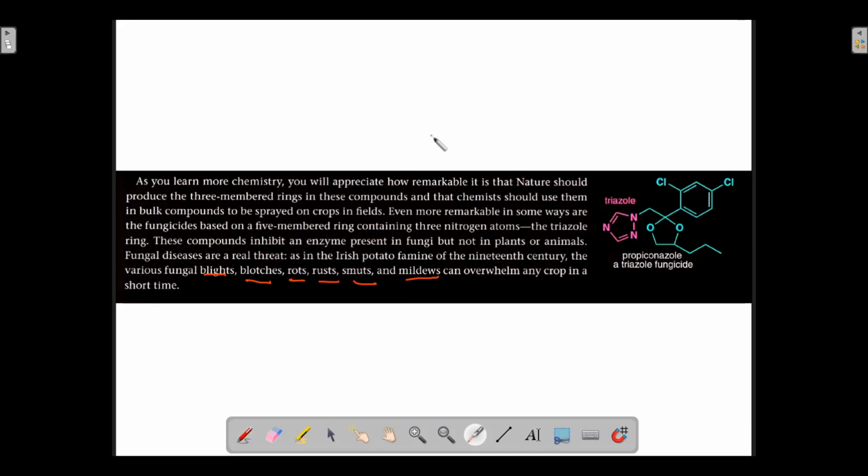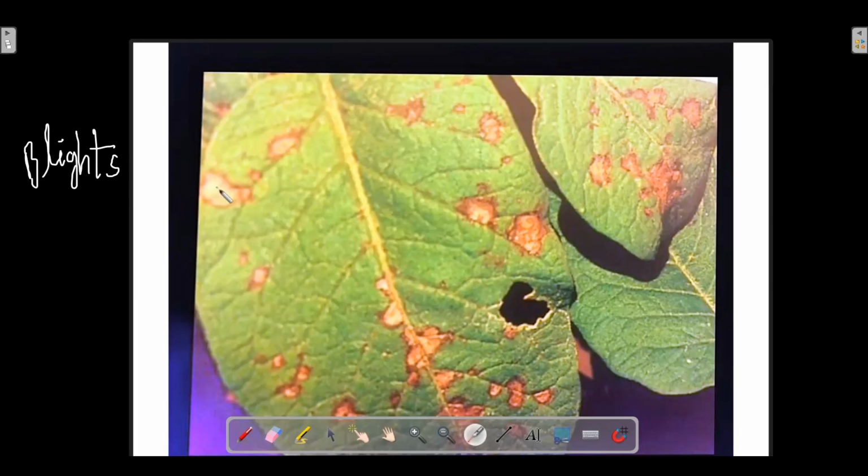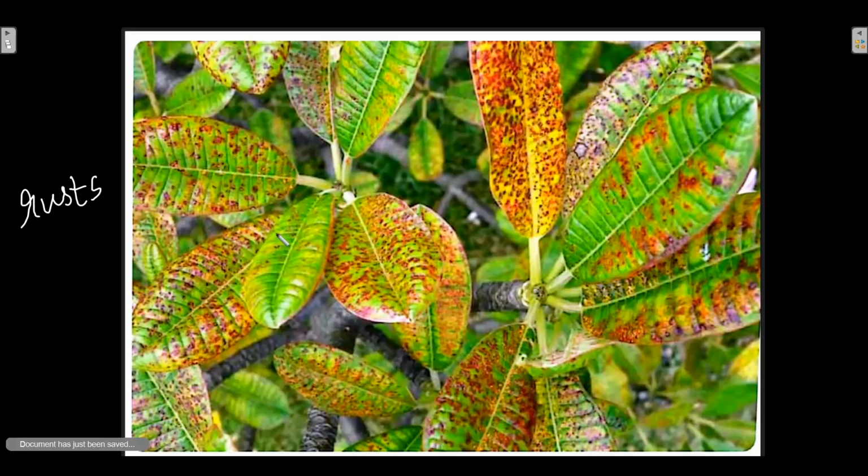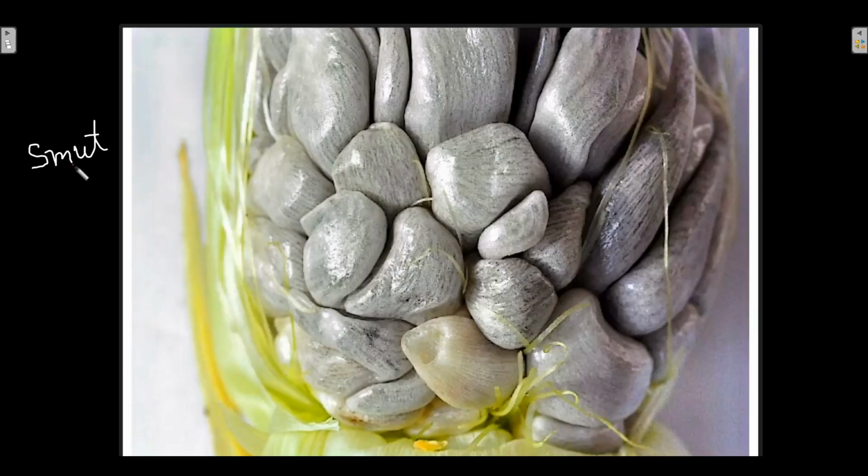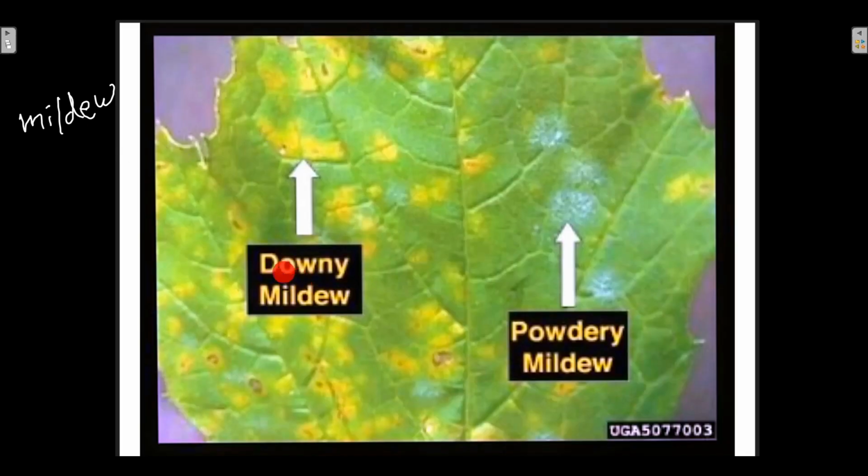Let me give you some pictures regarding this. This is how blight looks; on the leaves such patterns are found. Then this is an example of rust; this particular tree is affected by rust fungus, and the leaves of the plant look like this. Then smut: this is corn smut. And this is mildew: this is downy mildew, and this is powdery mildew.